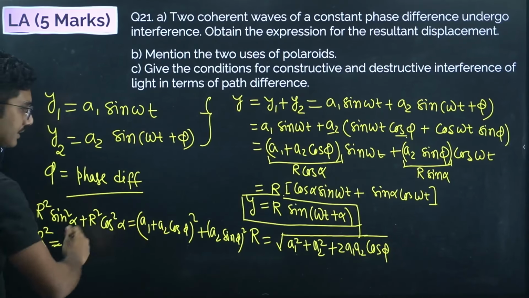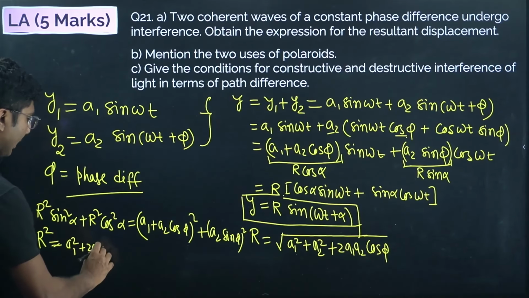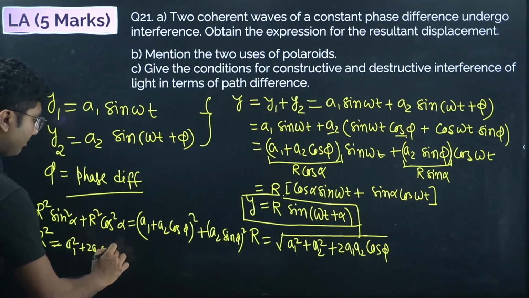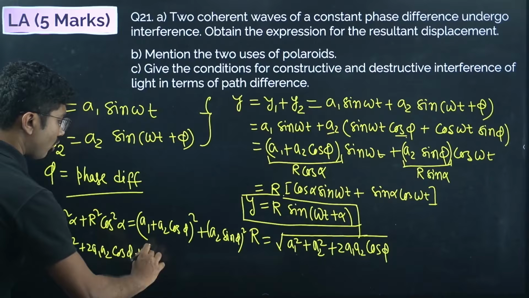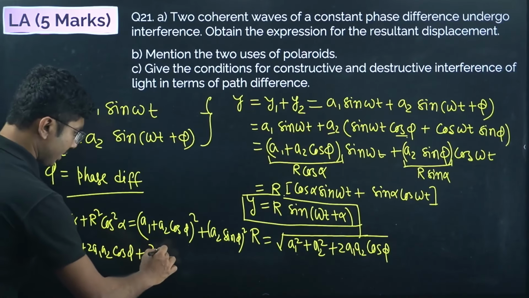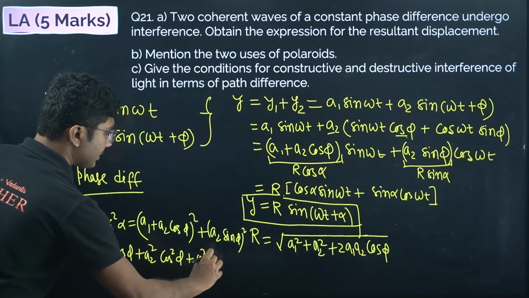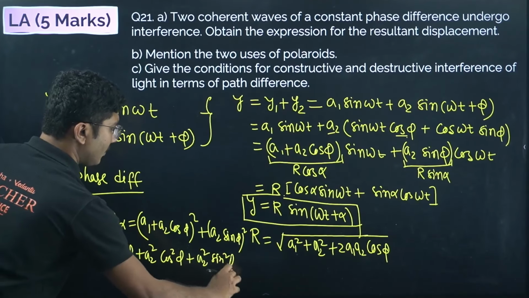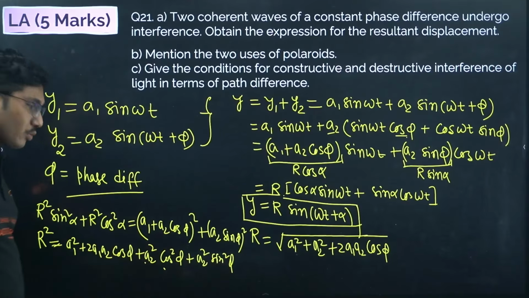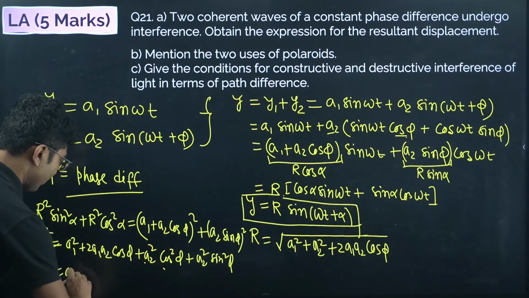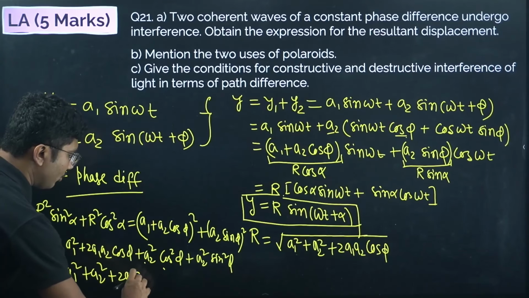So on your right hand side, what you got: a1 square plus 2a1 a2 cos phi plus a2 square cos square phi plus a2 square sin square phi. If you add them, a2 square is common, cos square phi plus sin square phi becomes 1. So you get a1 square plus a2 square plus 2a1 a2 cos phi.